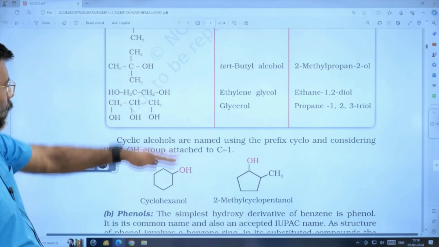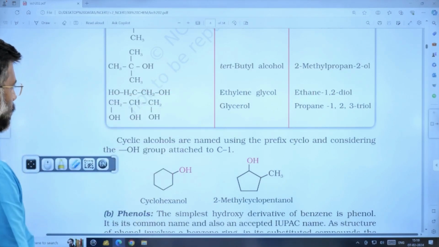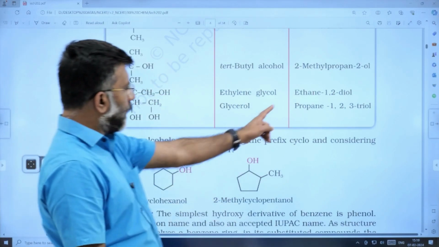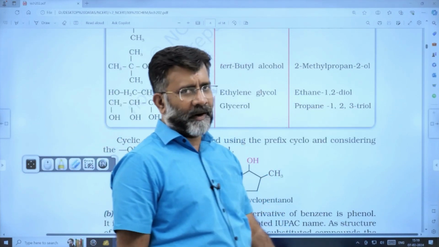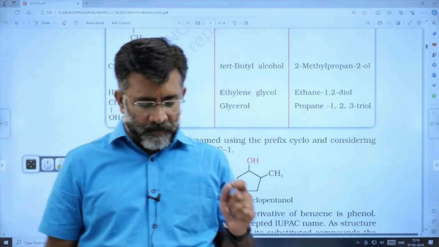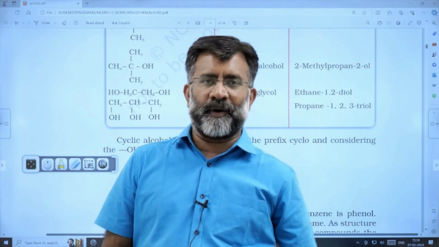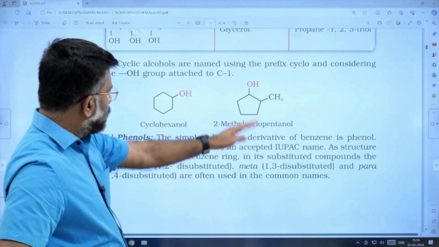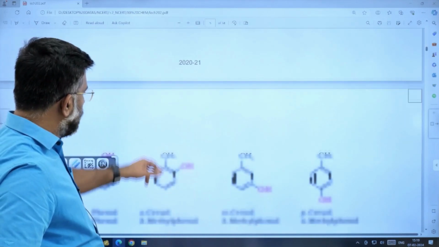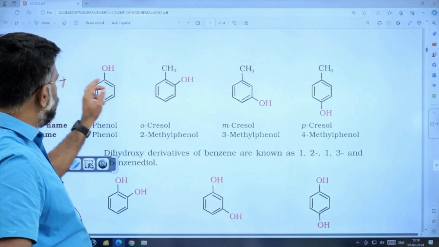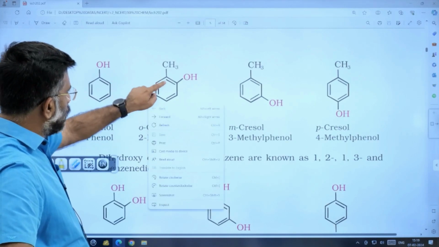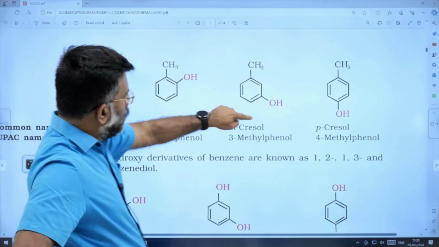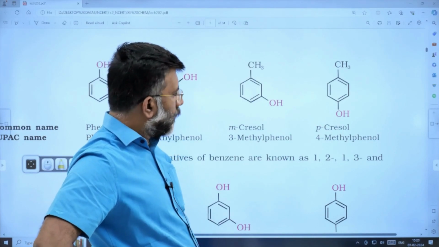Ethylene glycol, already seen. Glycerin, already seen. Glycerol, glycerin. Propane-1,2,3-triol, glycerin or glycerol. Cyclohexanol, 2-methylcyclopentanol. Phenols: phenol, cresol, orthocresol, metacresol, paracresol. What is the IUPAC name?